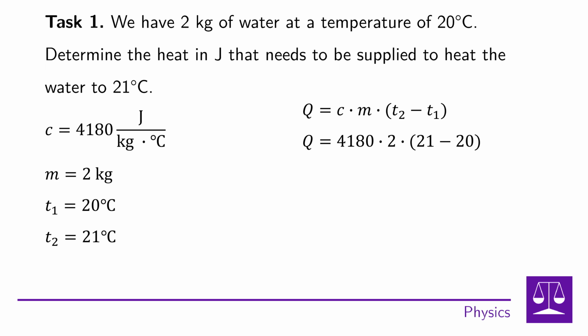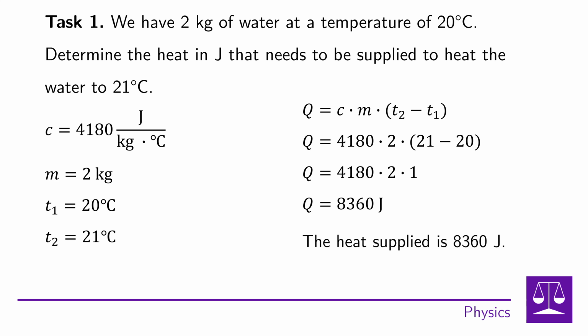Gradually, we substitute for C 4180, for M 2 kilograms, for T1 20 and for T2 21 degrees Celsius. This gives us the numeric expression 4180 times 2 times the parenthesis 21 minus 20, end of the parentheses. Then we calculate the numeric expression. The temperature difference of 21 minus 20 is equal to 1. So we get 4180 times 2 times 1. When all three numbers are multiplied, we get a final value of 8,360 joules.